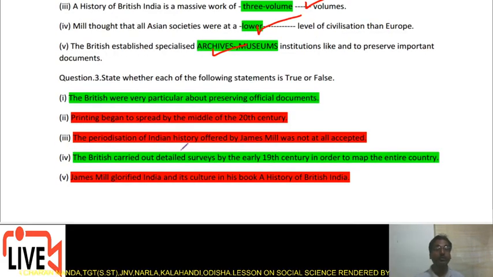Statement whether true or false. The British were very particular about preserving official documents. Yes, it is a right choice. Printing began to spread by the middle of 20th century. No. By 15th century, printing became popular.